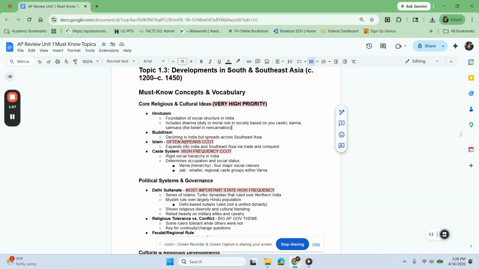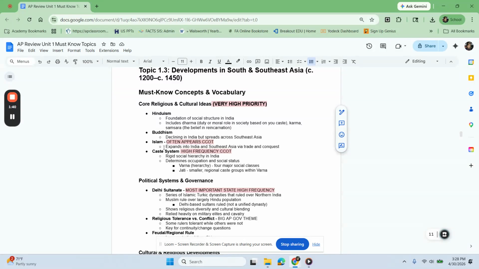Islam also was introduced to this region. Even though Hinduism and Buddhism are more associated with this region, Islam is one of those topics that has a pretty high frequency of appearing on the exam. Most often, it's a continuity and change over time, or some type of impact question. What impact did the spread of Islam have in South and Southeast Asia? So just keep that in mind.